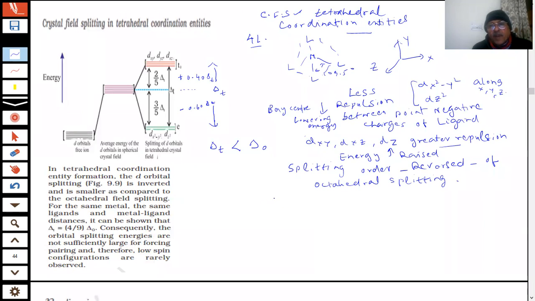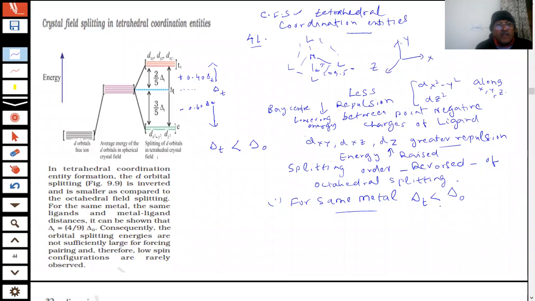Clear? For the same metal, students, such questions are asked. Actually, they will be asked. For the same metal, students, the tetrahedral splitting delta T is less than delta O. They ask the reason for that. Only four ligands are approaching, and they are approaching from the 109 degree tetrahedral geometry. So their interaction is less, the number of ligands is less. What will happen? The repulsive interactions are lower. Therefore, this value is smaller.